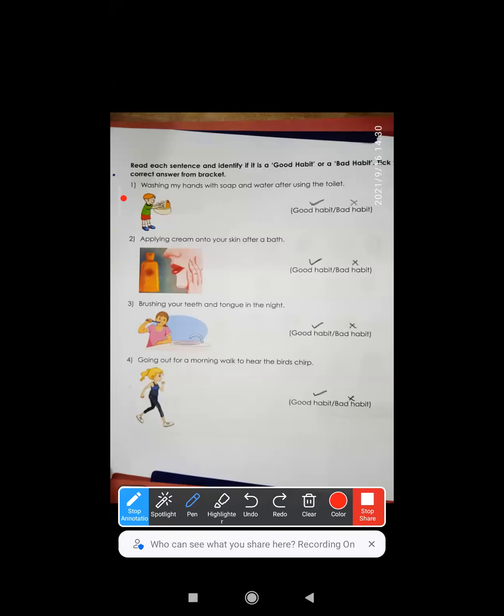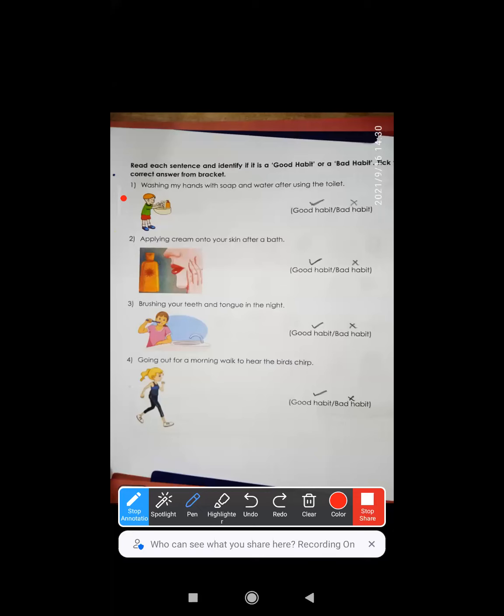First one, what you can see, a child is washing his hands, right? And the soap dispenser is also shown there. So they are saying, washing my hands with soap and water after using the toilet. Yes, very good. It's a very good habit, right? You should always use soap and water and wash your hands each time you use the toilet, right?